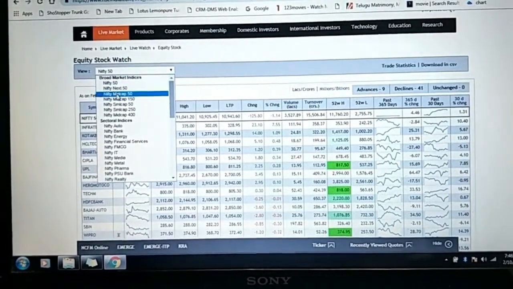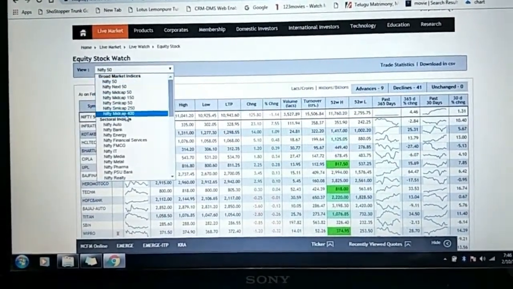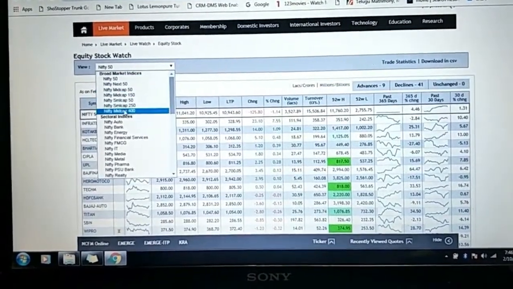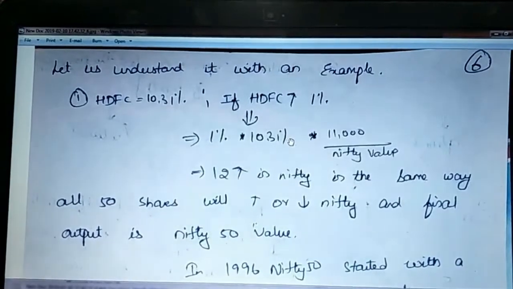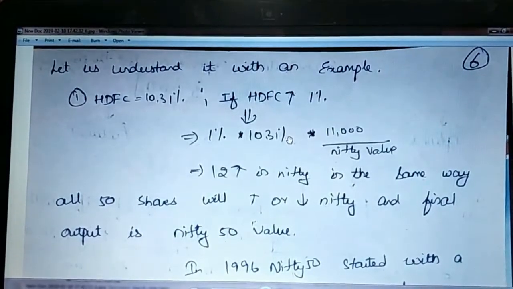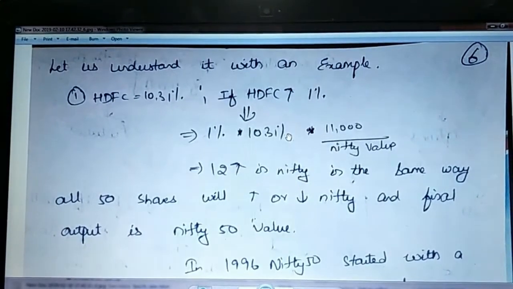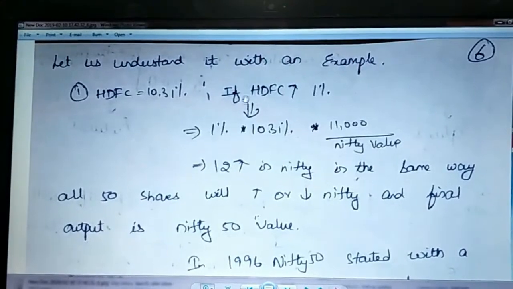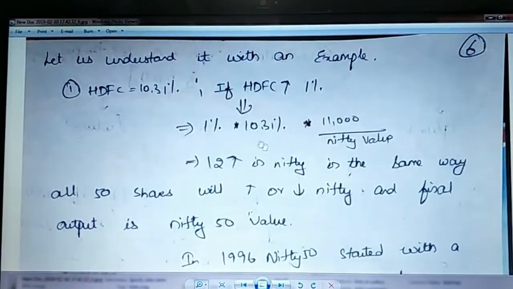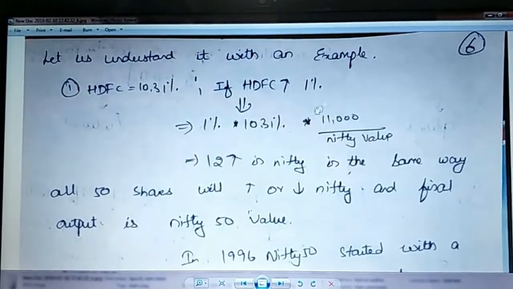And then there's Nifty Next 50 and mid cap. I said 1700 stocks are there, so all these are segregated on this basis. I said that in the computation, there's a weightage for Nifty. So now let us understand it with the HDFC example. In that sheet, HDFC was given a weightage of 10.31%. So what does it mean? If HDFC Bank increases by 1%, 1% into 10.31% is the weightage which was given for Nifty.